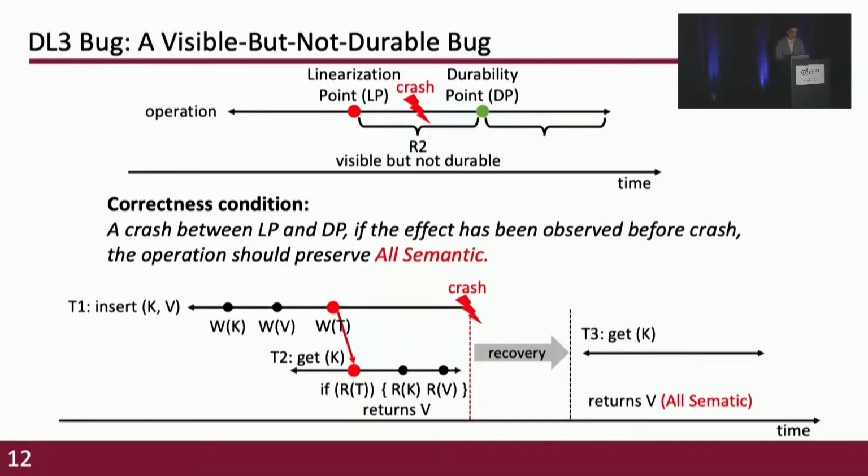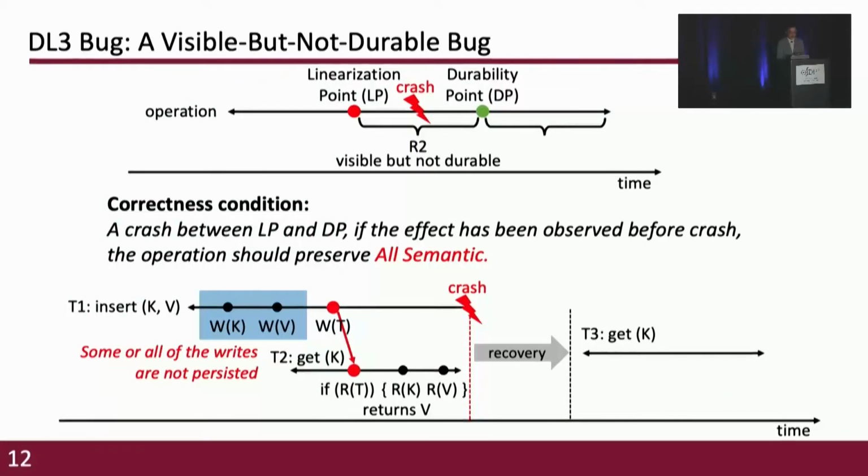So the insert should preserve all semantics, and the correct return of the get after recovery should be the value. And the DL3 bug is triggered as follows. Suppose some or all of the writes before the crash are not persisted, and after recovery, the get cannot access the key and the value anymore, so the get returns none. And this behavior violates the correctness condition, since the insert should preserve all semantics.